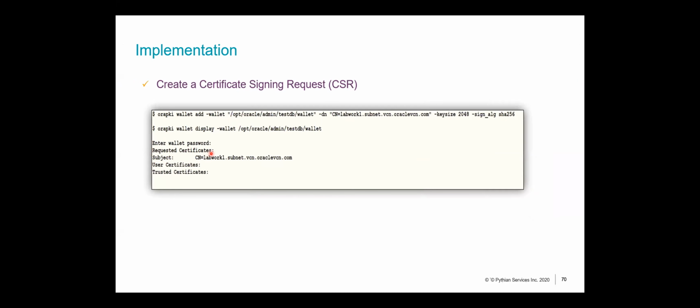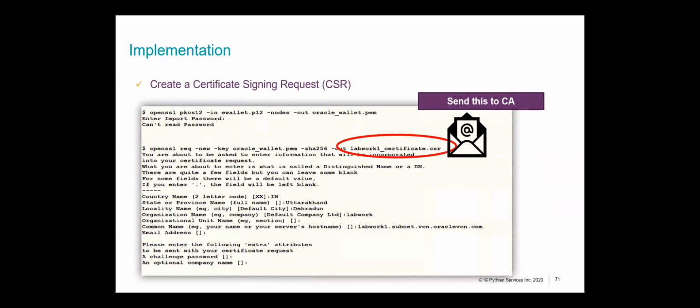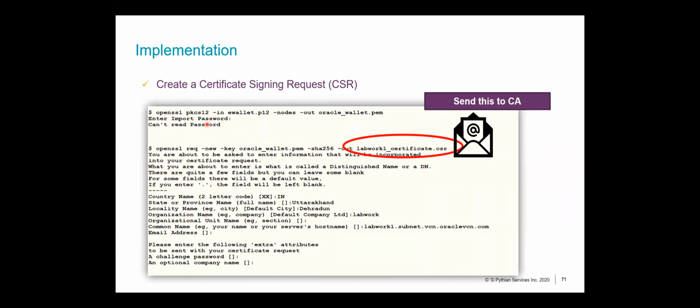What does this mean? This means that I've requested a certificate which needs to be signed. Now, in order to get it signed by a certificate authority, I need to send it, right? So I'm going to extract it from my wallet. This is how I do it. There are a couple of commands. I get a CSR file, in any form. This is a file that I'll receive, and then I can email this file to my certificate authority.